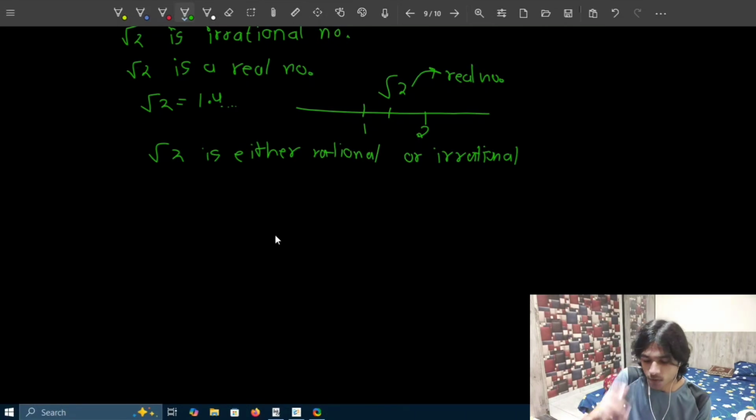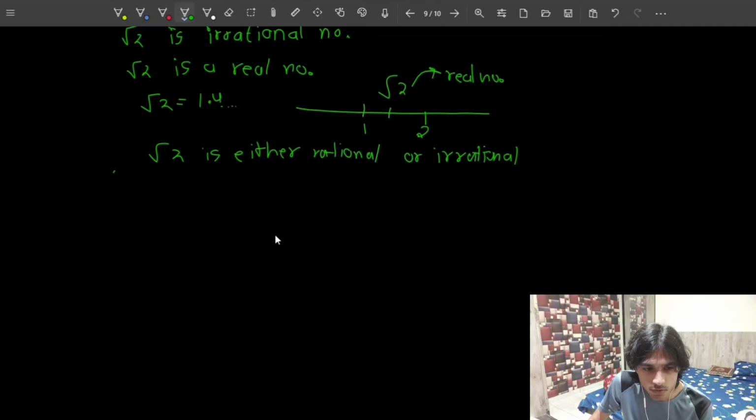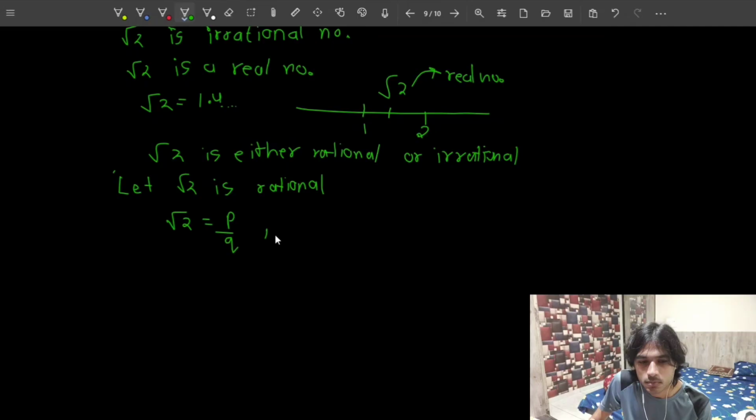Right? So let me simply prove, let me assume first, let root 2 be rational. If root 2 is rational, by the definition of rational, root 2 must be of the form p by q, where p is an integer and q is a natural number.